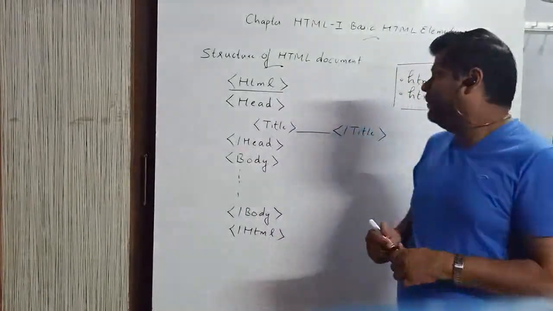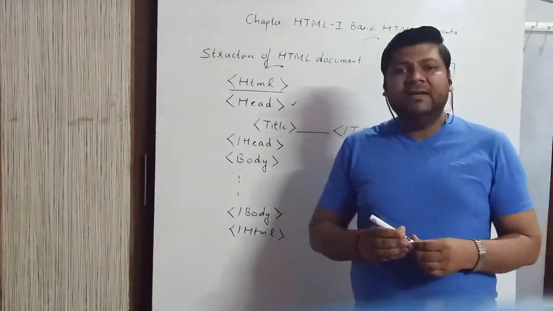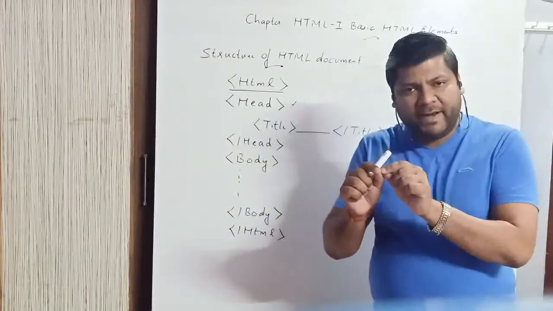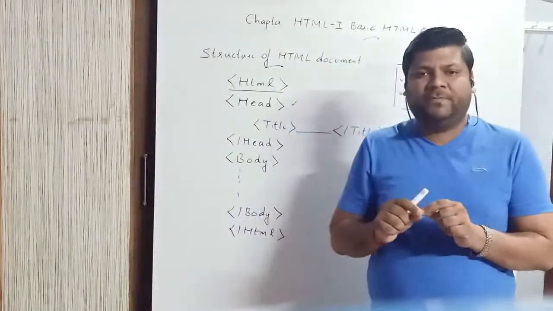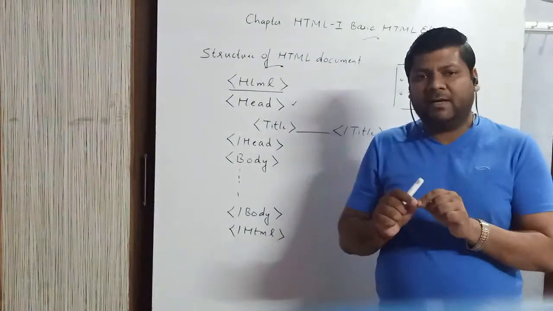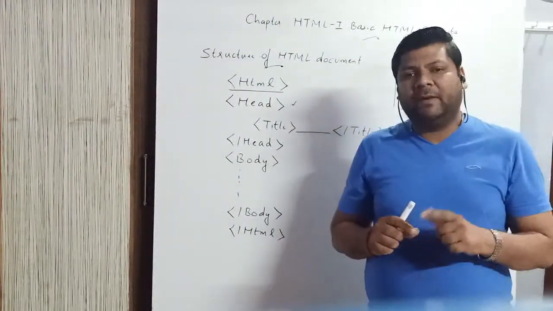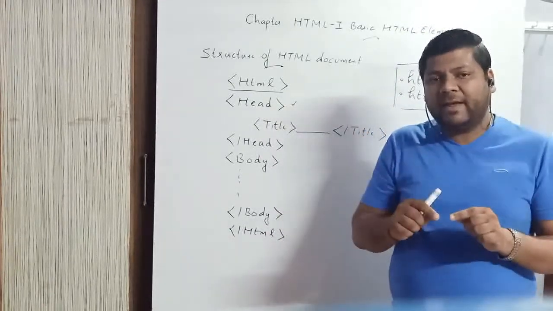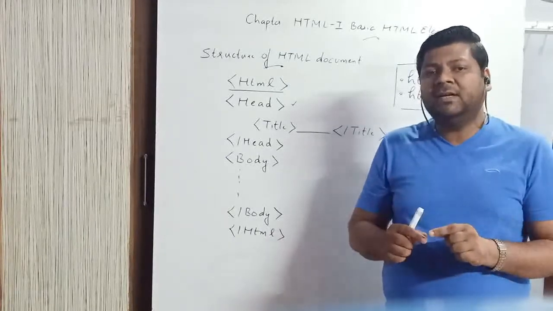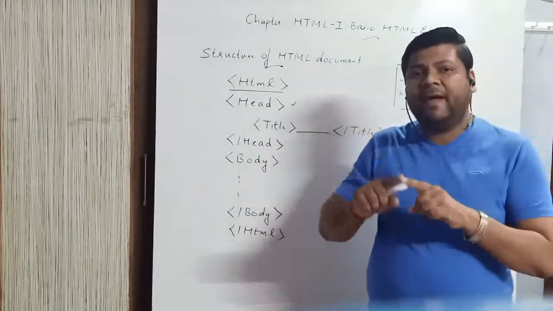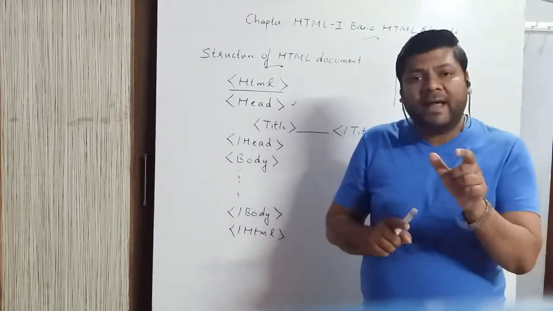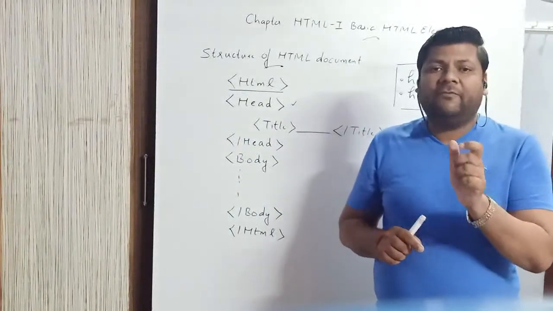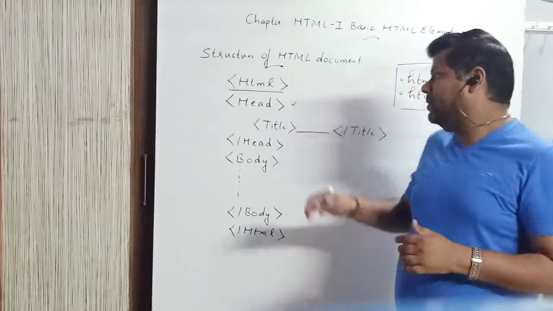Now, the head tag. The head tag specifies the document heading, the heading which is to be displayed on the title bar of the web browser. You know where the title bar is? The title bar is located at the top of each and every application program. Just like in a web browser, there is also a title bar. So if you want to display the heading for your document, then you can use the head tag. The same heading will also be displayed on the tabs. So in the tab and the title bar, if you want to display a document heading, then you can use the head tag.